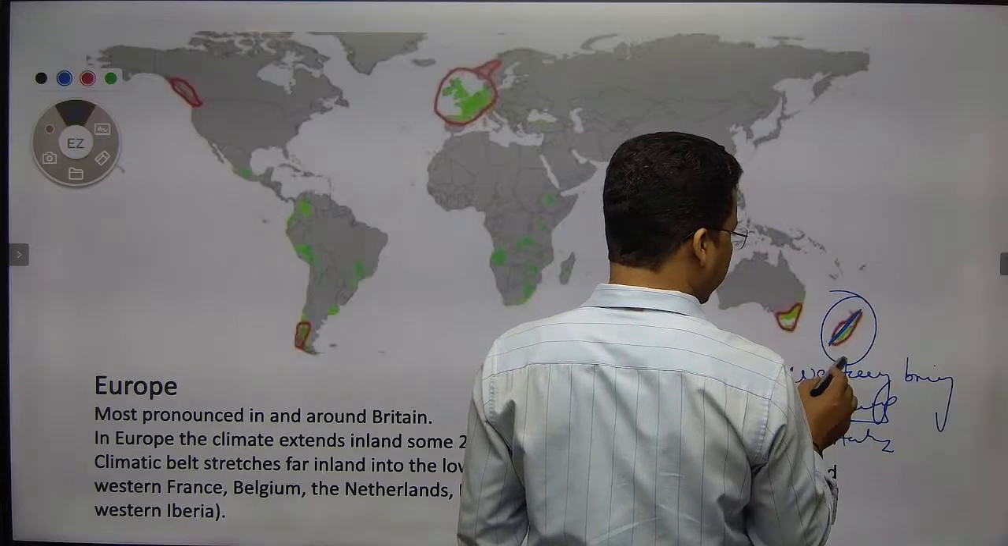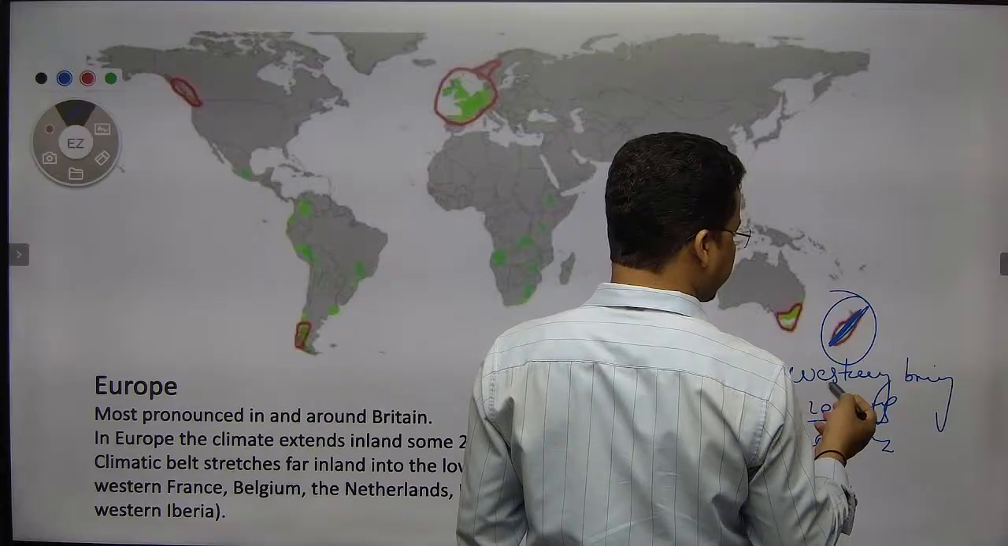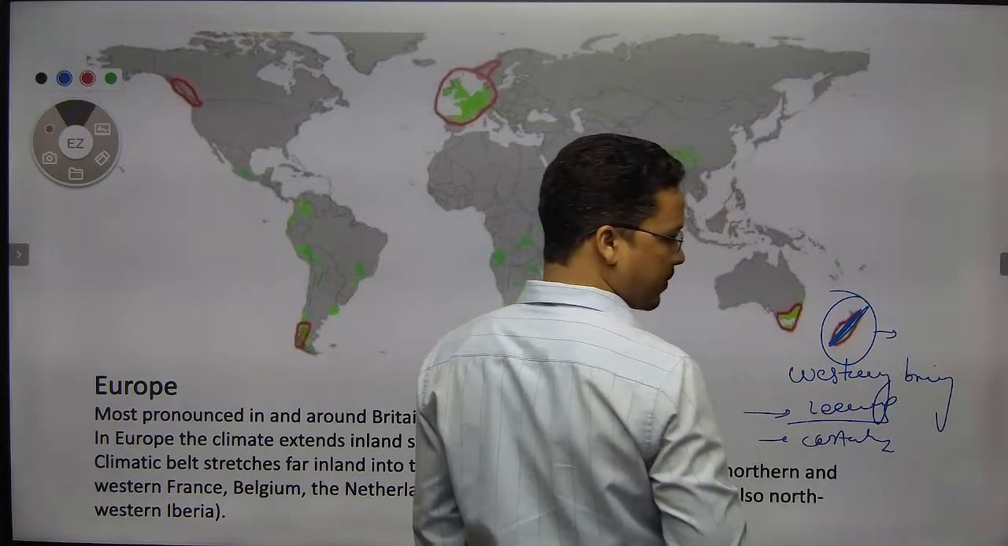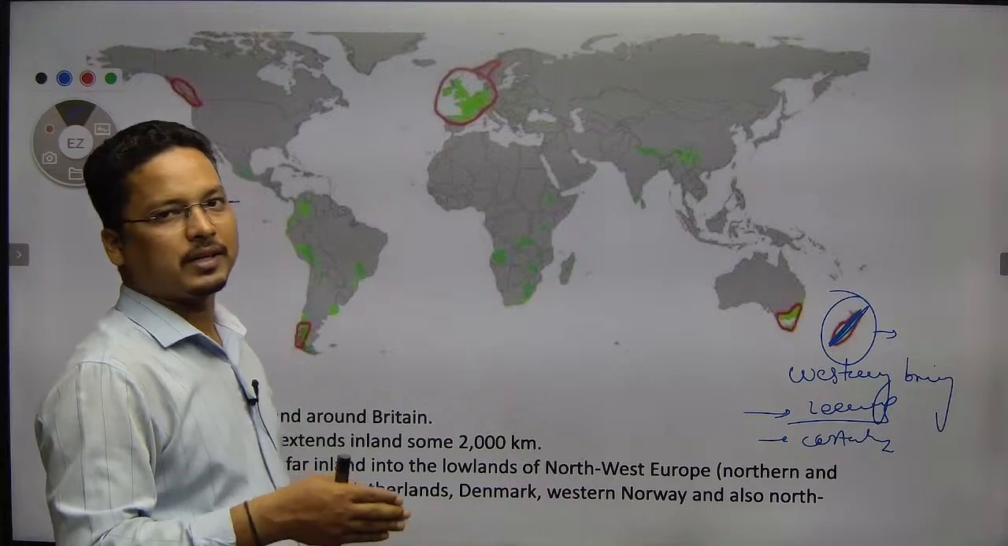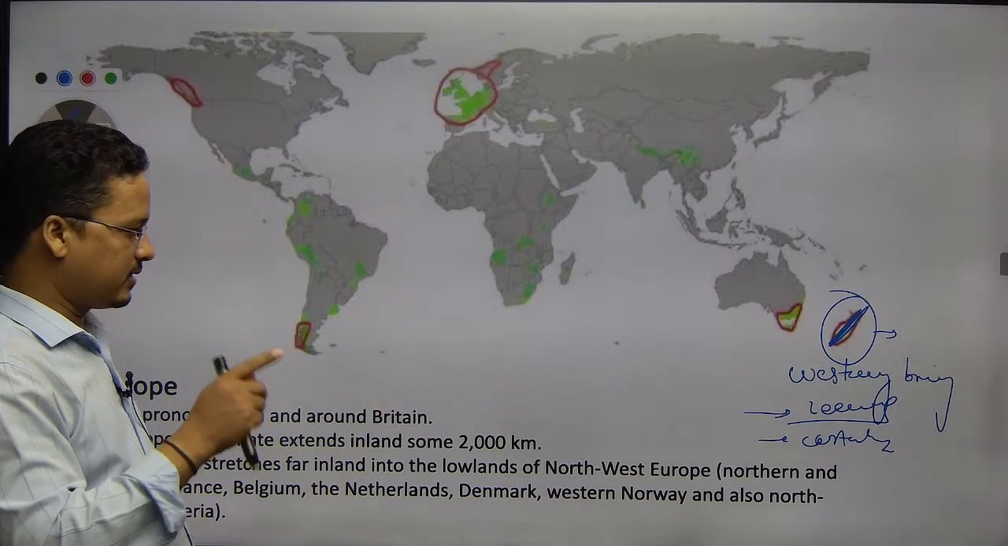But the western margin, the mountain region of New Zealand, will receive more precipitation because of the elevation and the westerly. So that is the region.